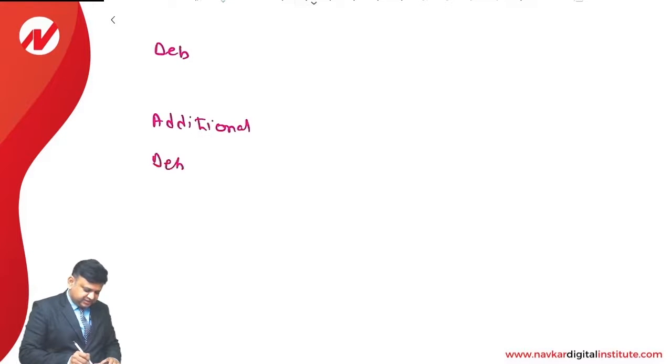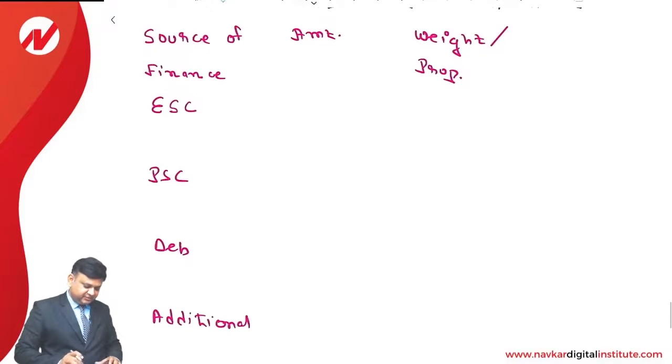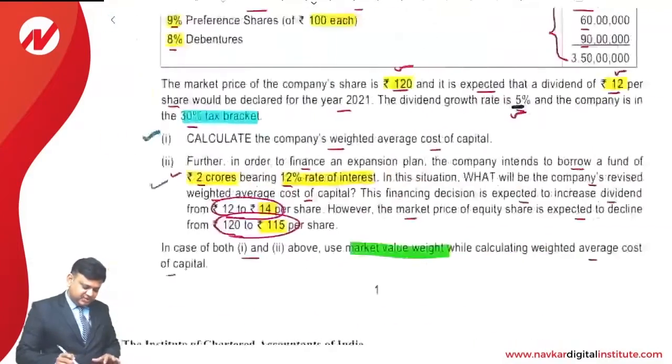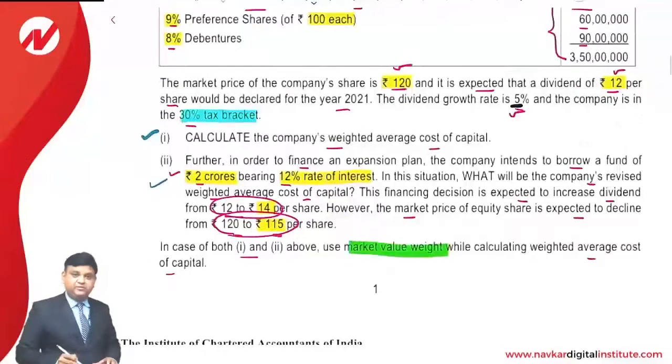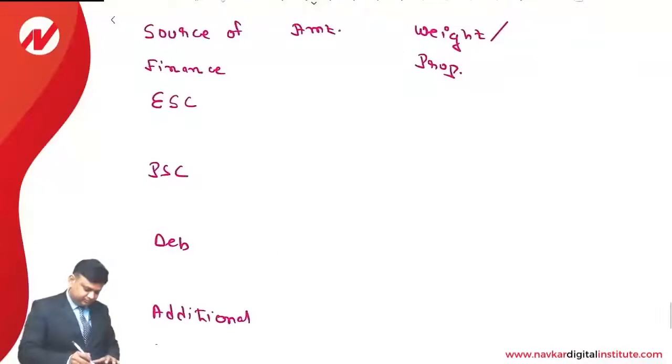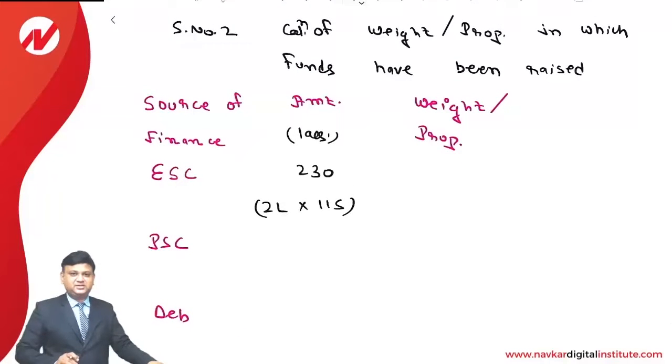Which we have recently raised an amount of 2 crore. As far as the number of equity shares is concerned, that is 2 lakhs, and the market price of the equity share is now 115. So 2 lakhs into 115, that comes to 230 lakhs. That is, 2 lakh is the number of shares, into 115 is the market price per share. Accordingly, we are required to do further answer.